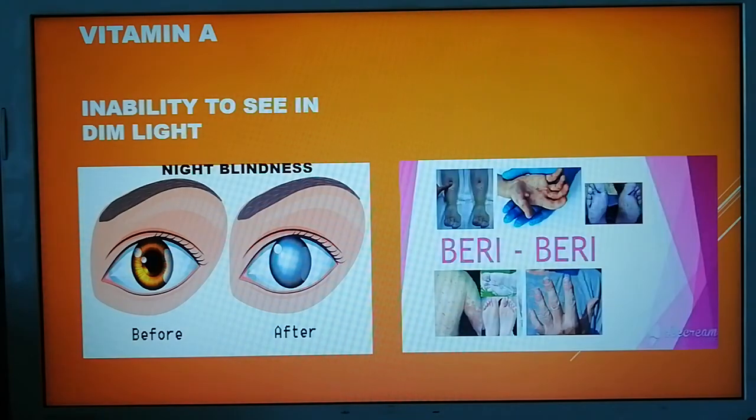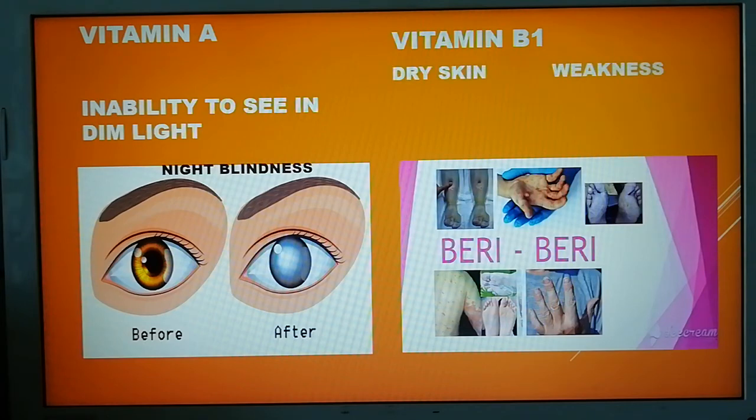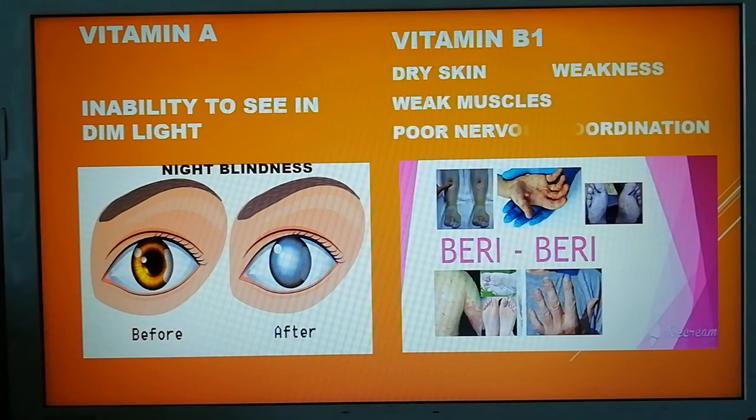Now there's another disease called beriberi, which occurs due to the deficiency of vitamin B1, right? You can see the symptoms of beriberi. There are patches on the hands and legs of the person, and the skin becomes very dry, the person becomes weak, and the muscles as well as the nervous system do not work properly. There is very poor nervous coordination and the muscles also become very weak.